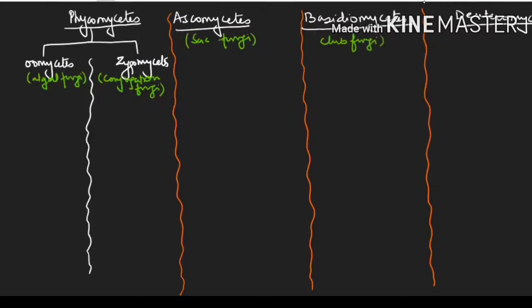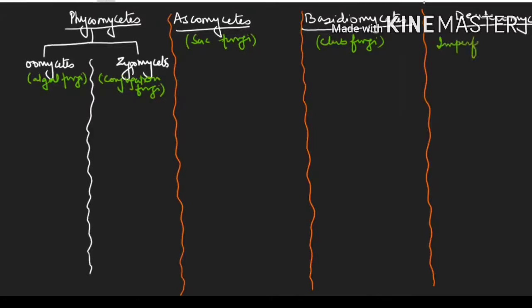And Deuteromycetes is the one which shows no plasmogamy, no karyogamy, no meiosis. So it means there is no sexual reproduction stage, and we call it imperfect fungi. So these are the different other names of the fungus. I think this much is clear. Now we'll classify them on the basis of mycelium.